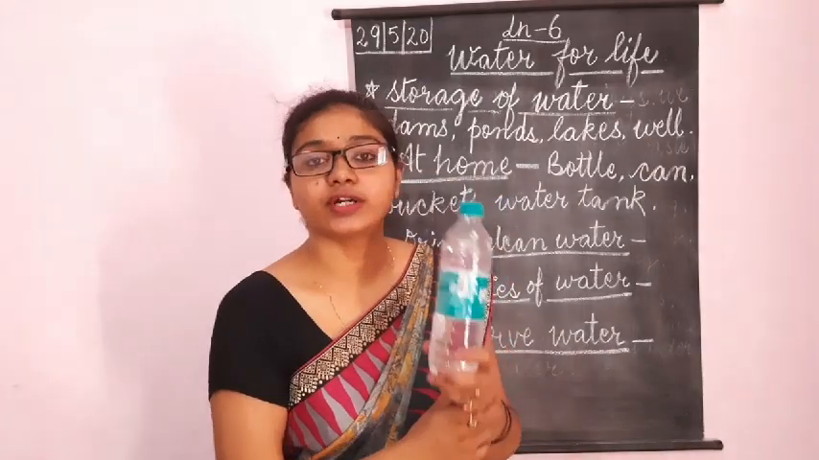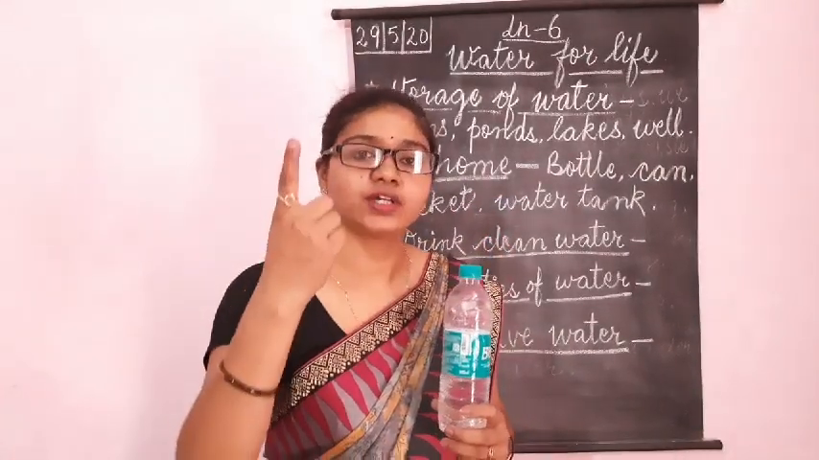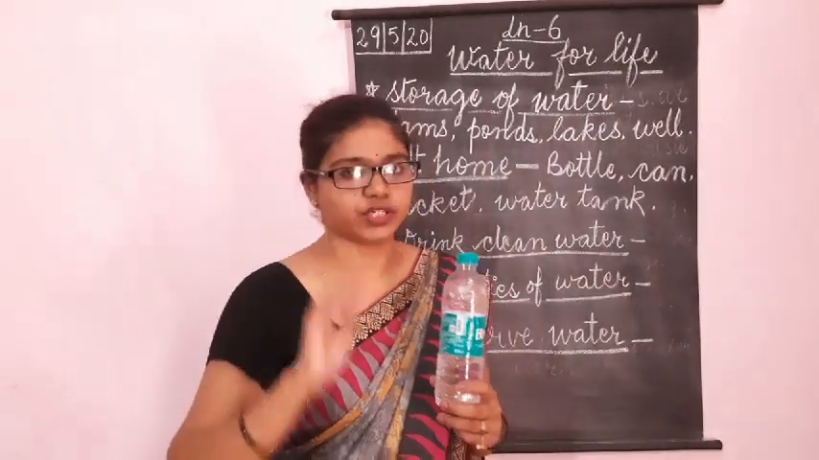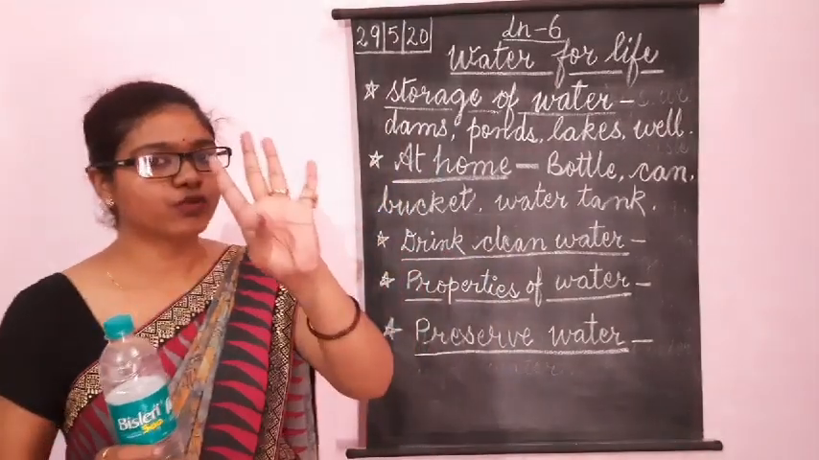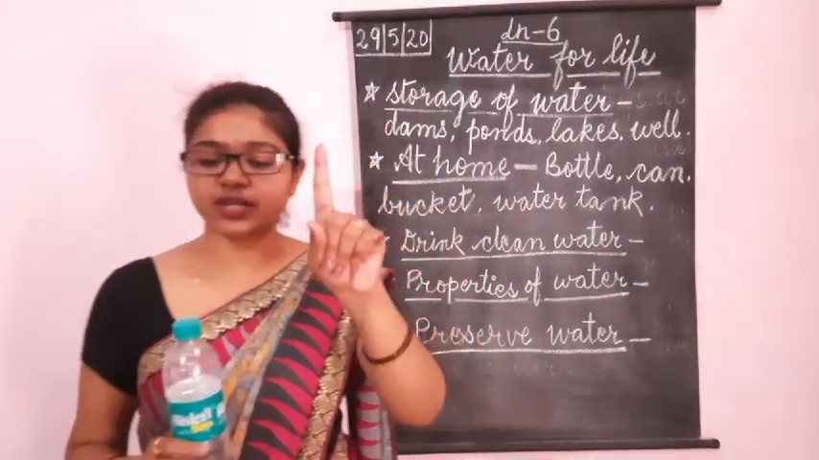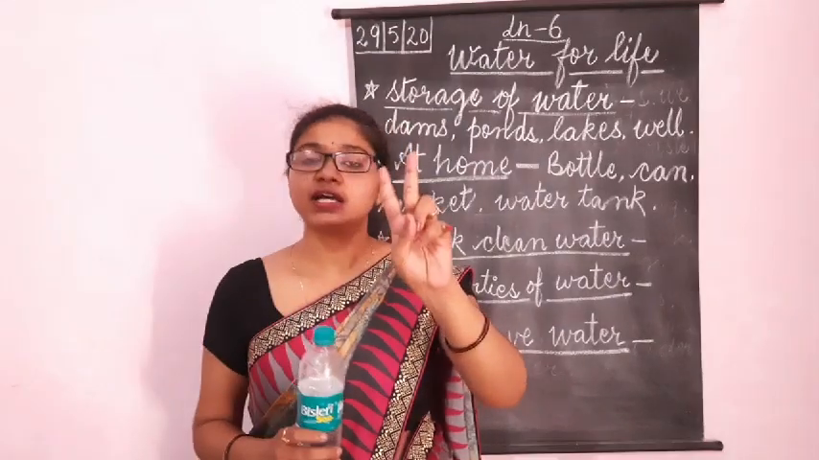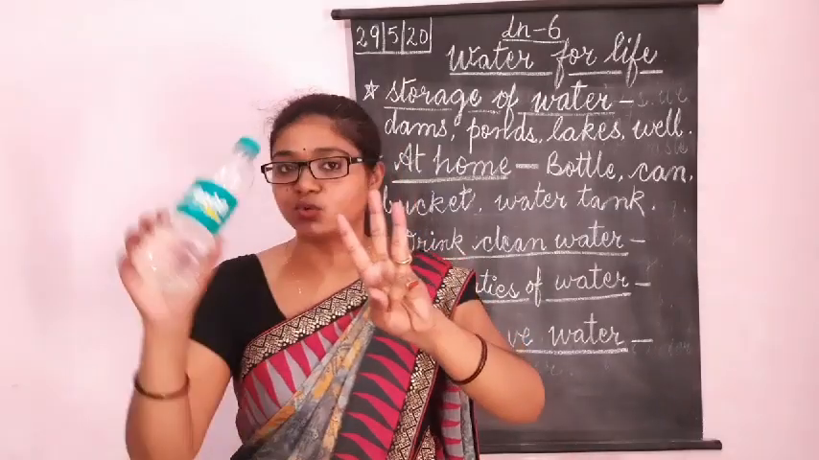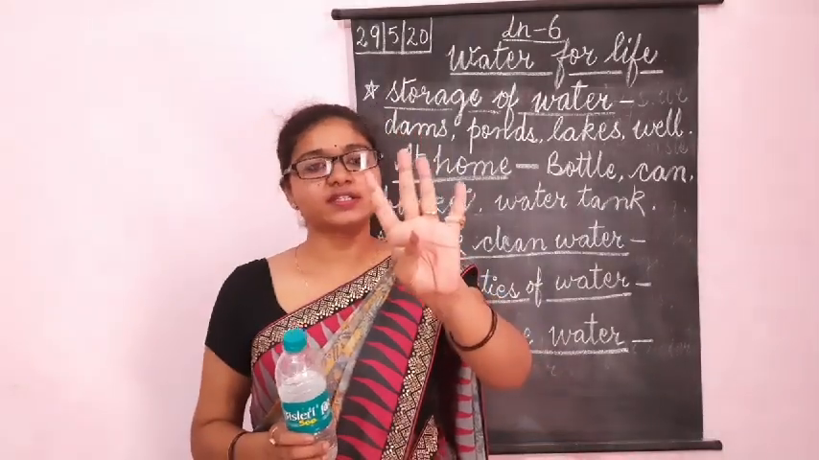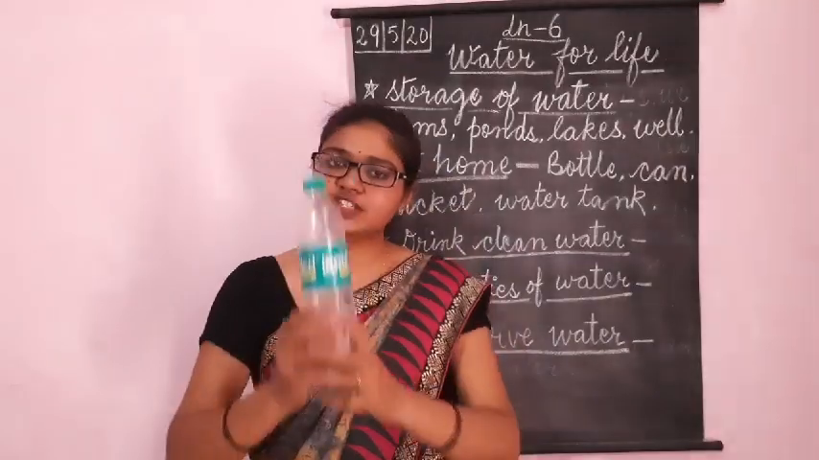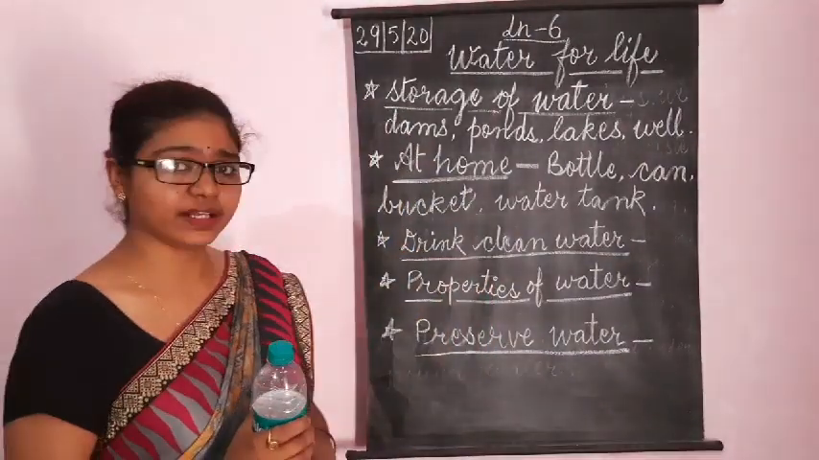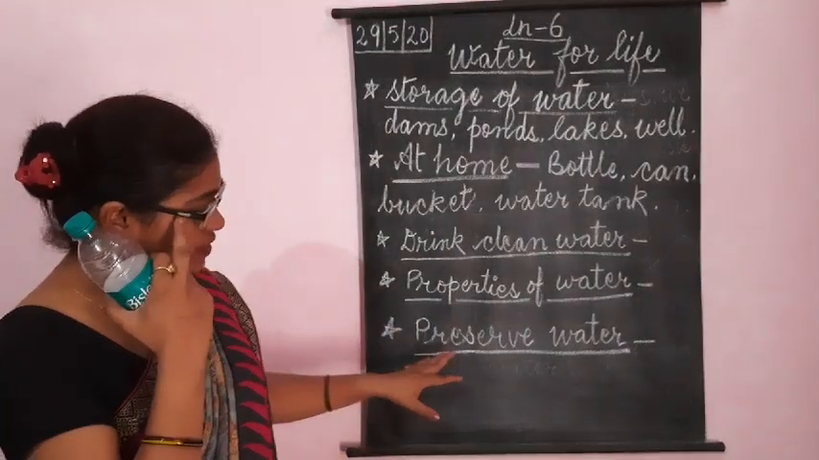Properties of water. Water has no shape, no color, no taste and transparent also. There are 4 properties of water. The first one is no shape. Water has no shape. The second one is colorless. No color is there. Third one, tasteless. No taste is there. And the fourth one is transparent. There are 4 properties of water. Clear?